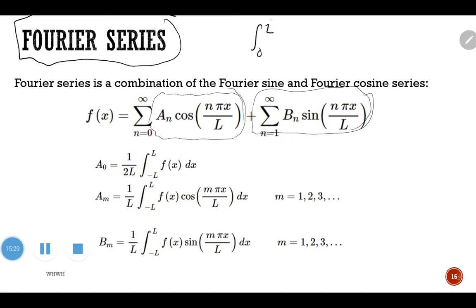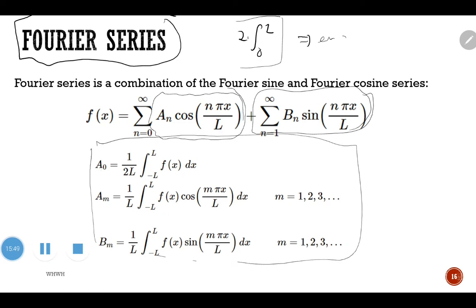2 times 0 to L, because we found out the function is an even function. Right. But that does not guarantee it is always an even function that you can simplify to 0 to L. So what I have given you here is the formula for the general function, where f(x) can be even or odd, we are not sure. So then the formula is like this.